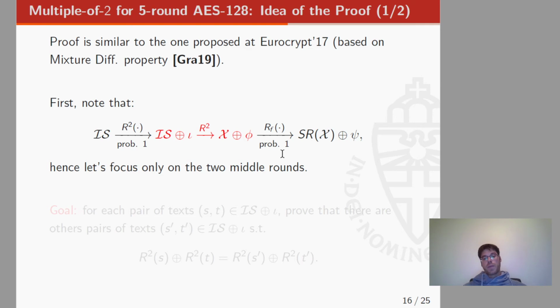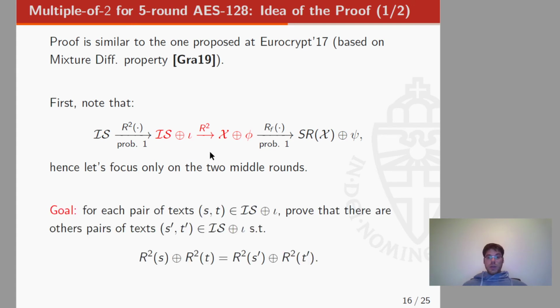We also have a probability 1 property on the last round. So a coset of a subspace X is mapped into a coset of a subspace which is basically obtained by applying the shift operation to the subspace X itself. The first 2 rounds and the last round have probability 1, so this means that we can just focus on the 2 middle rounds. In order to prove this property, our goal is the following.